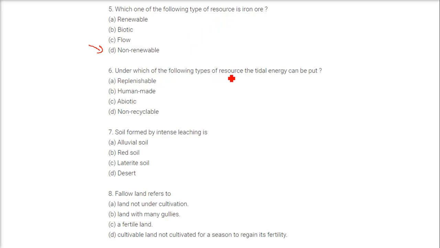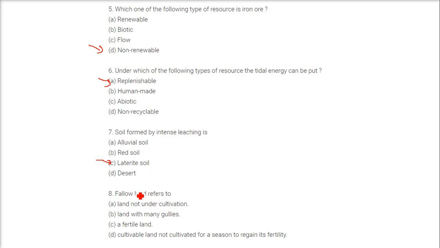Under which of the following types of resources can tidal energy be put? Tidal energy is replenishable. It is because of the movement and attraction of the moon. So tide will always come. Next is soil formed by intense leaching. It is laterite soil. You will find it in Kerala area where the rainfall is more than 200 centimeter per annum.